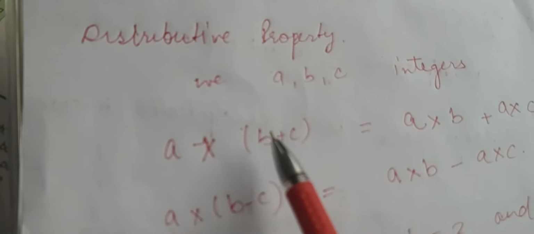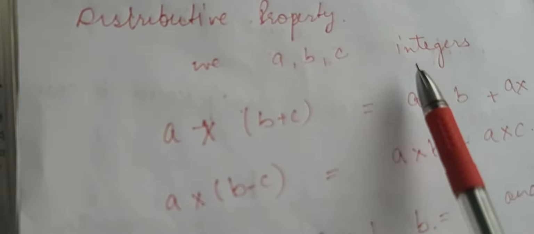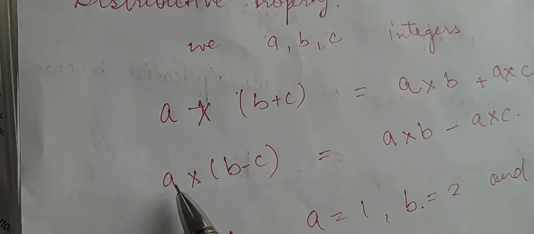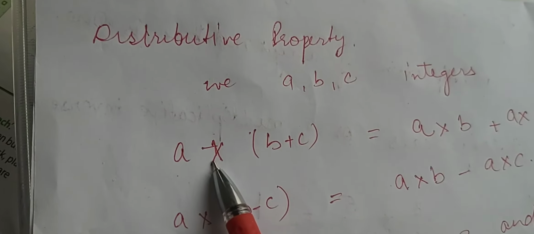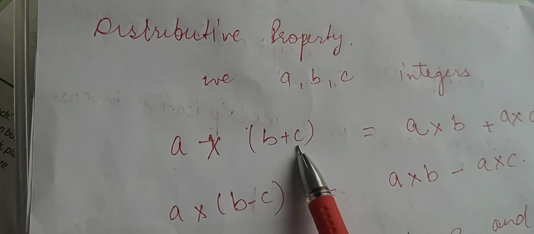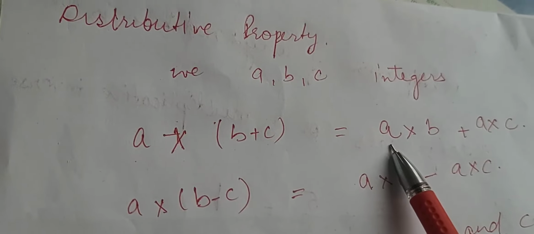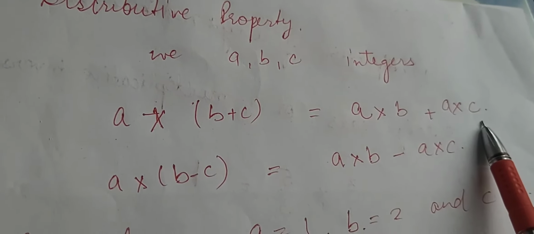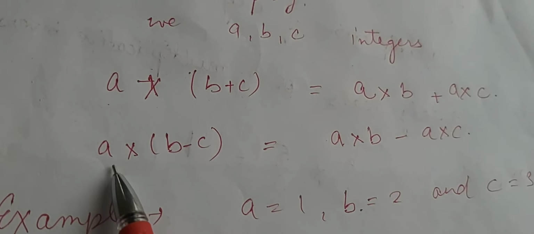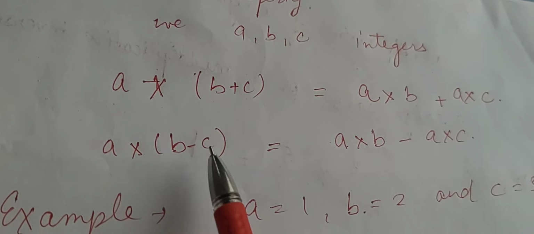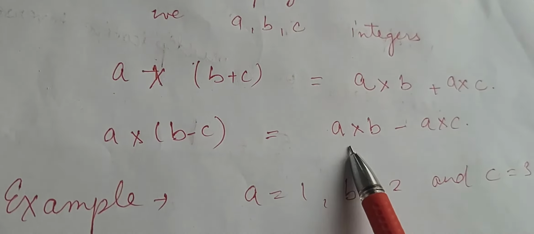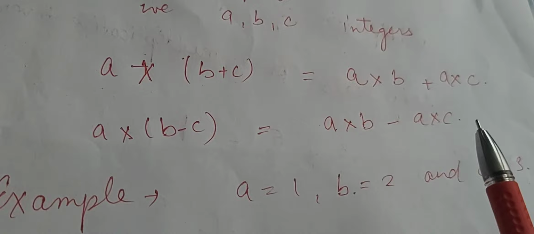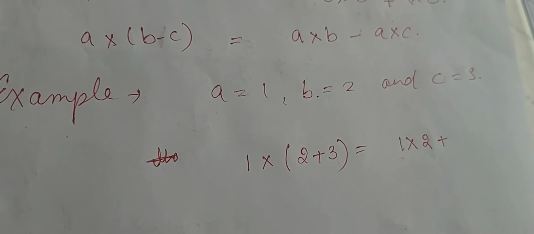In the distributive property, we have A, B and C, any integers. Then for the addition distributive property, A multiplied by B plus C is always equal to A multiplied by B plus A multiplied by C. Then for the subtraction, A multiplied by B minus C is always equal to A multiplied by B minus A multiplied by C. So let us do it with an example.